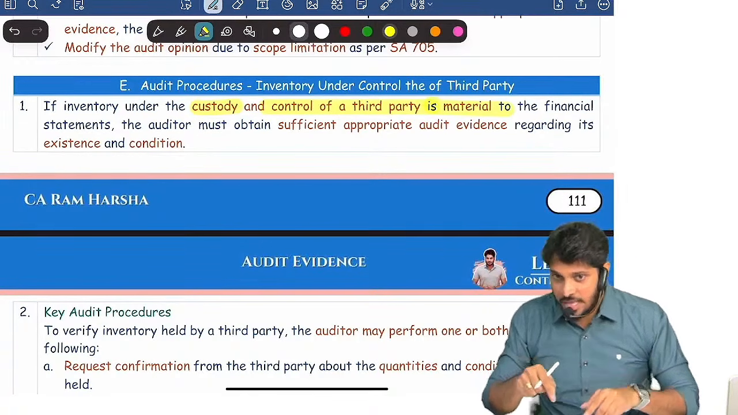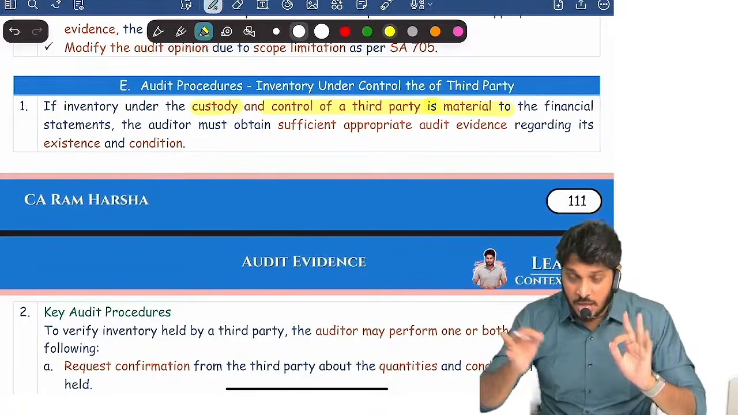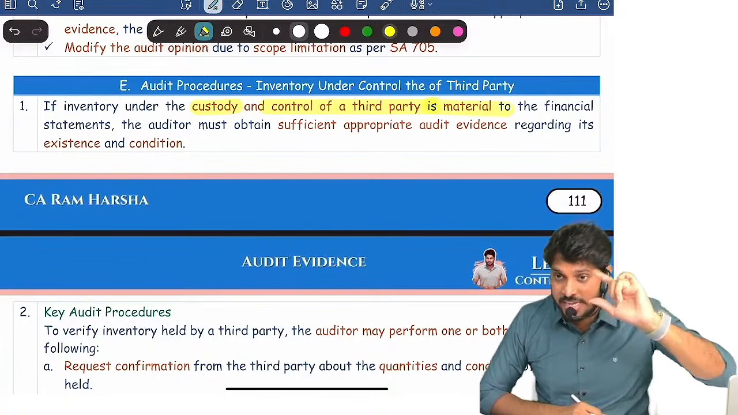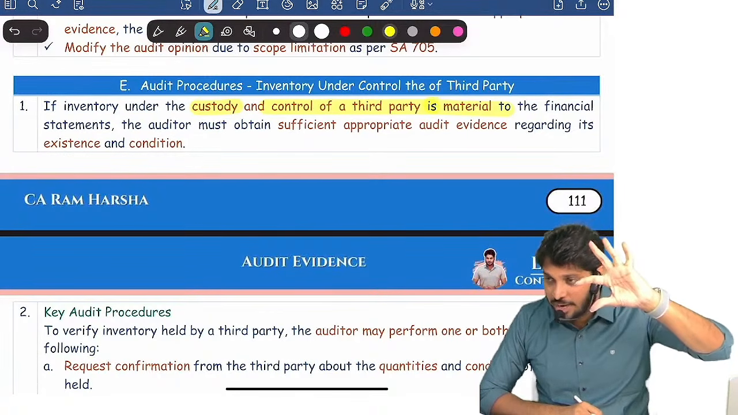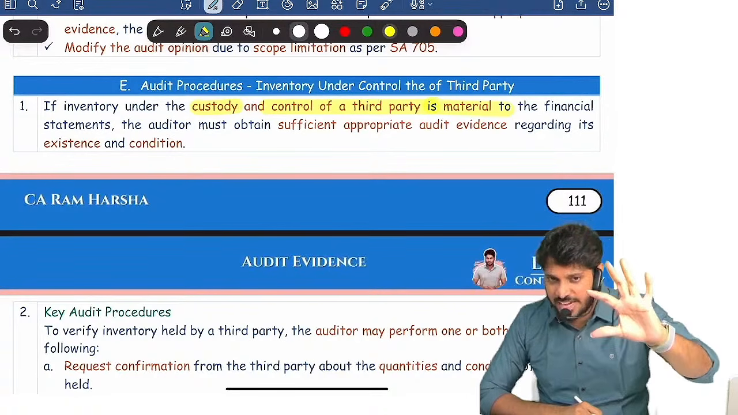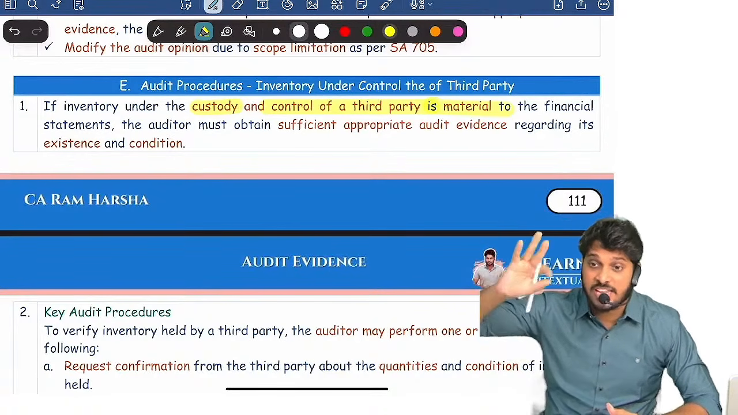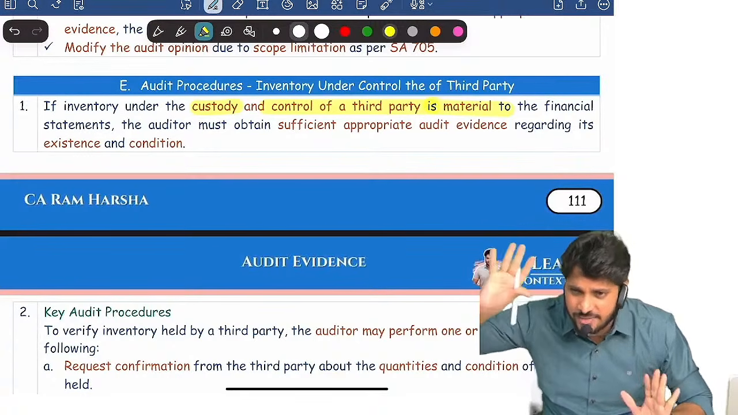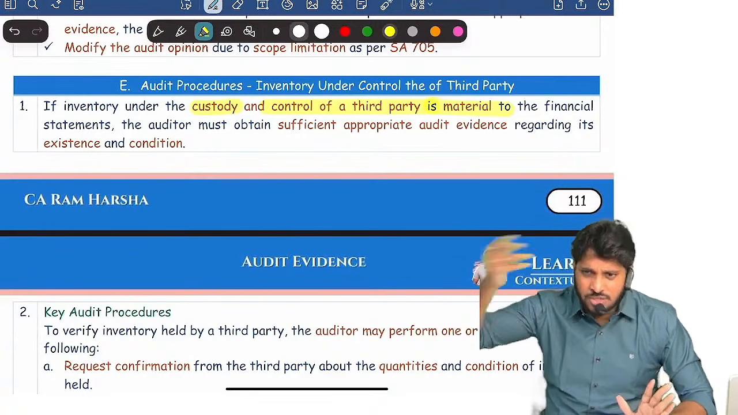Are you clear? SA 501 applies only when inventory is material to the financial statements. That inventory point is applicable only when it is material to the financials. So we should give an unmodified opinion if the inventory is immaterial and we are not getting evidence on that. It's an immaterial item first of all, so no need to worry about it.